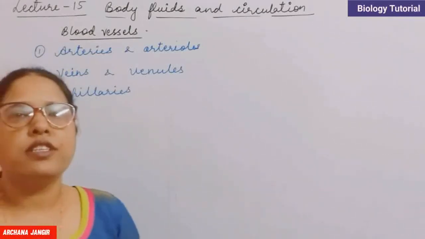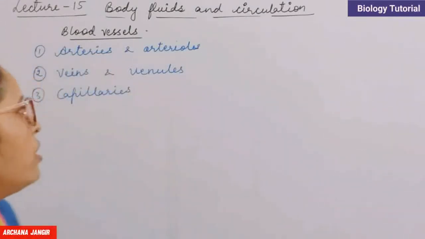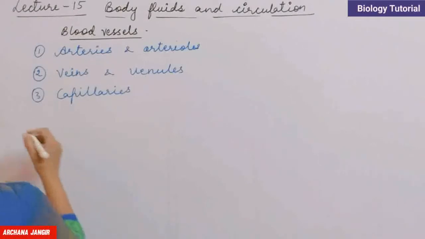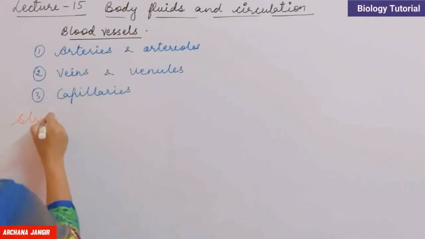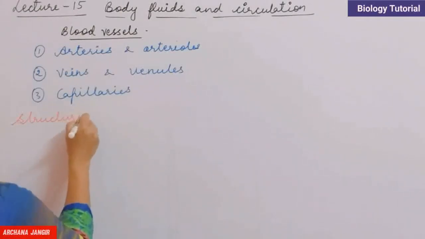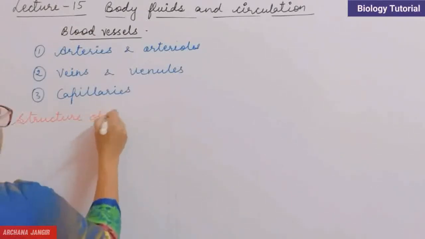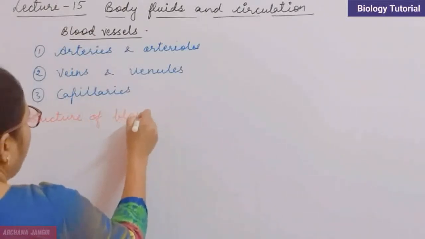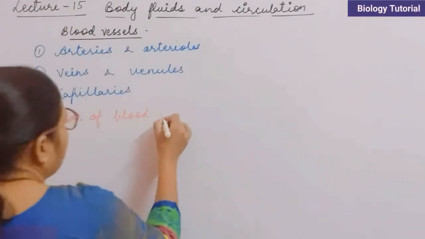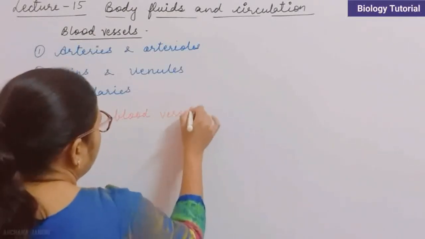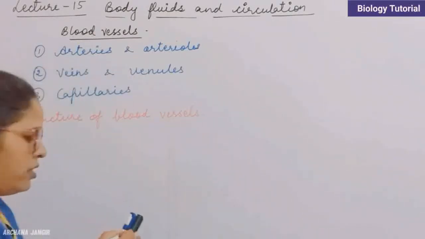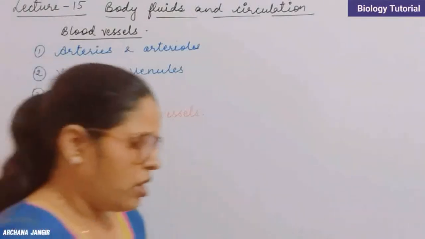Firstly, we have to discuss the structure of blood vessels, and after that we will study comparatively the veins and arteries. Firstly, the structure.